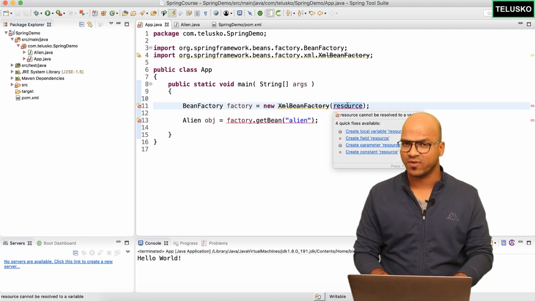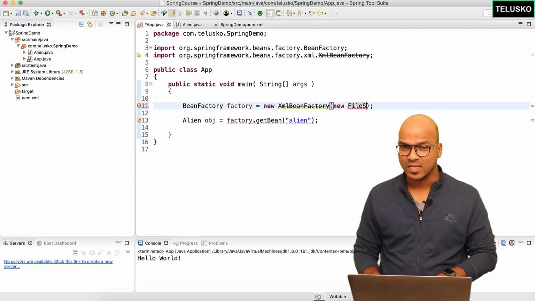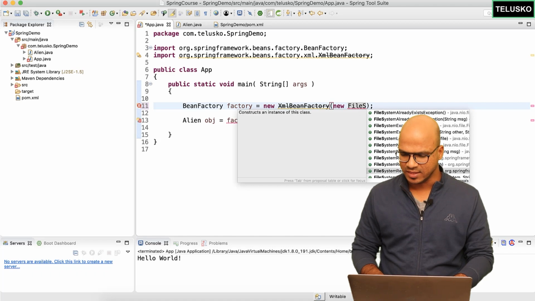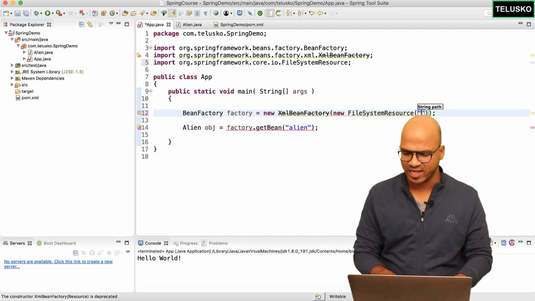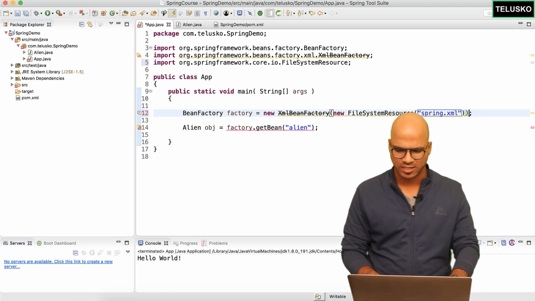If you want to specify the file, we have to create one more object here, which is new FileSystemResource. Is it there? File system resource, yes. And in this, you have to mention the file name. So the file name is, we'll be creating that file. I will simply name it as spring.xml. Of course, you can go with any name, but let's go with this.